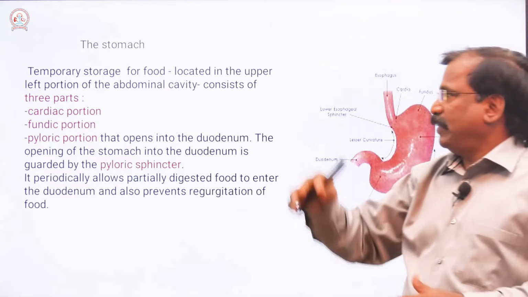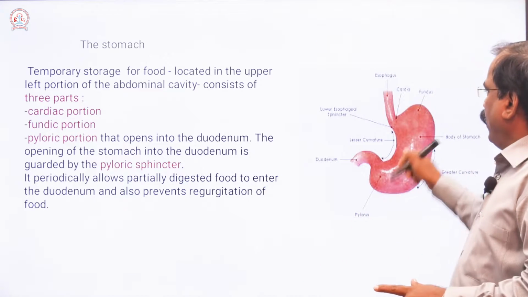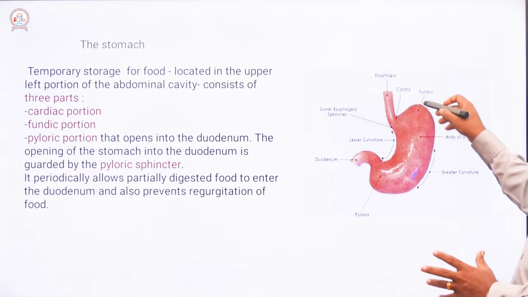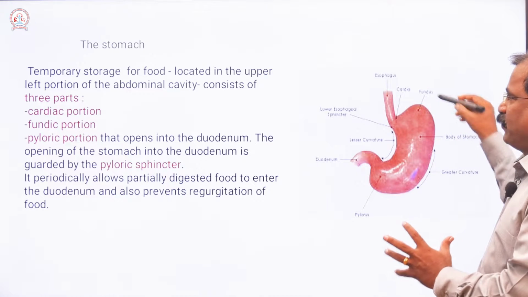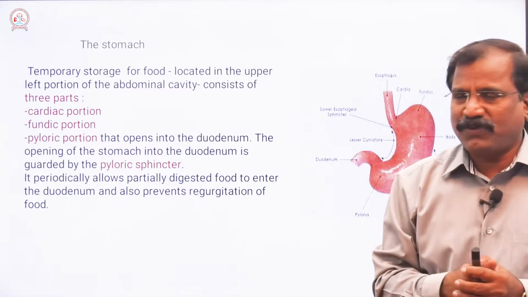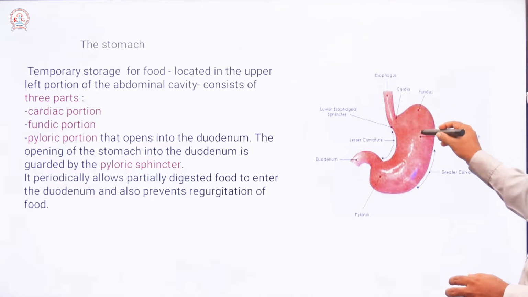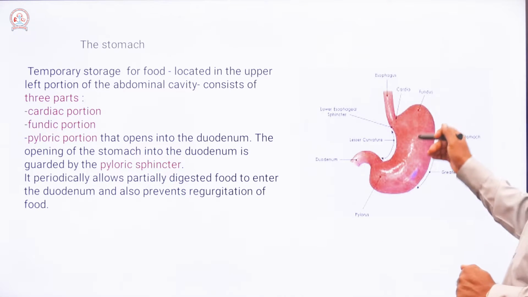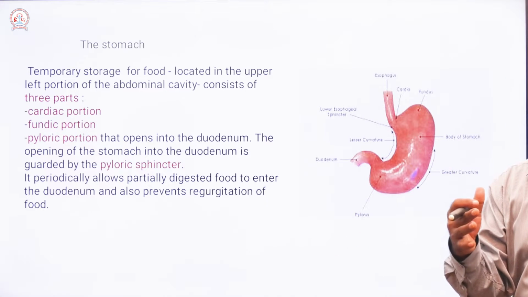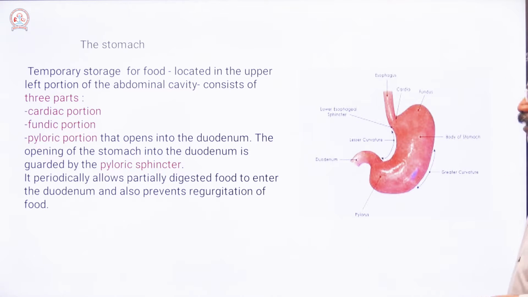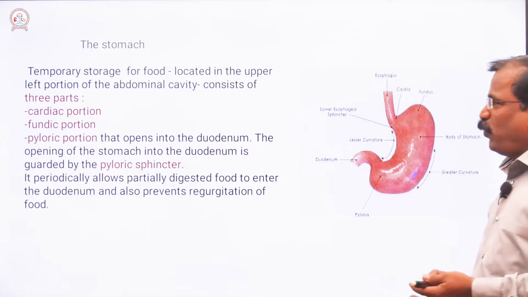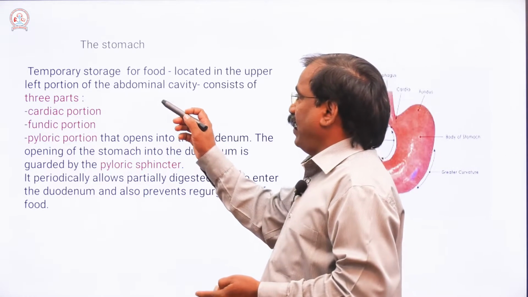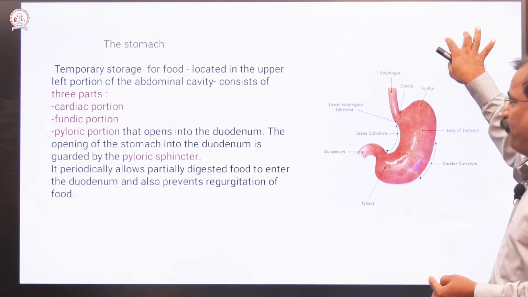The next part is the stomach. Listen, the stomach is a J-shaped structure. After the esophagus comes the stomach. It is a J-shaped, sac-like structure where the food is stored temporarily.